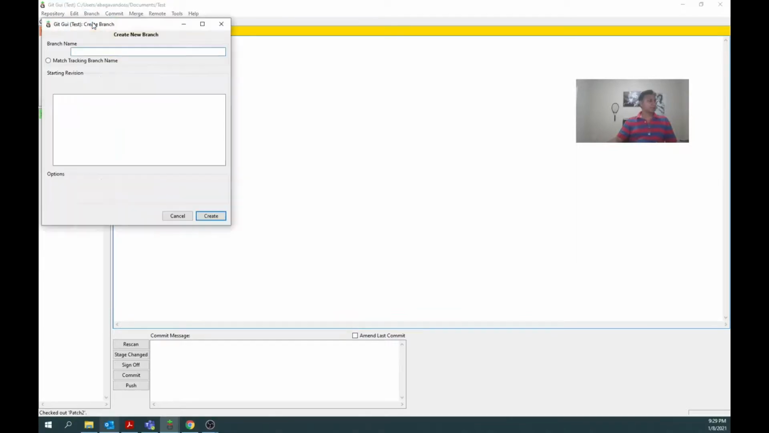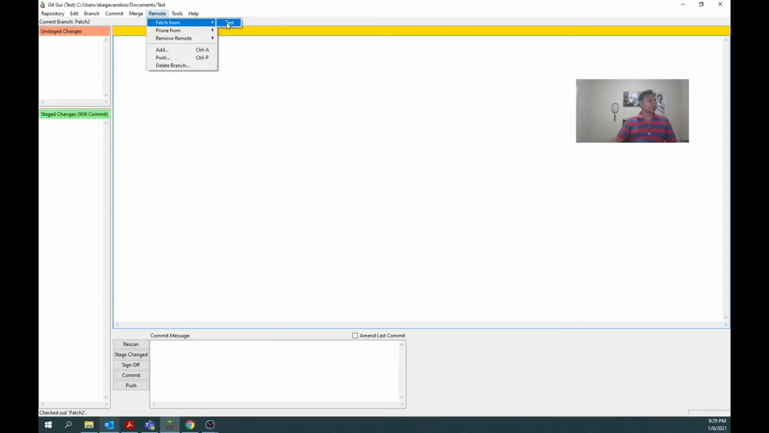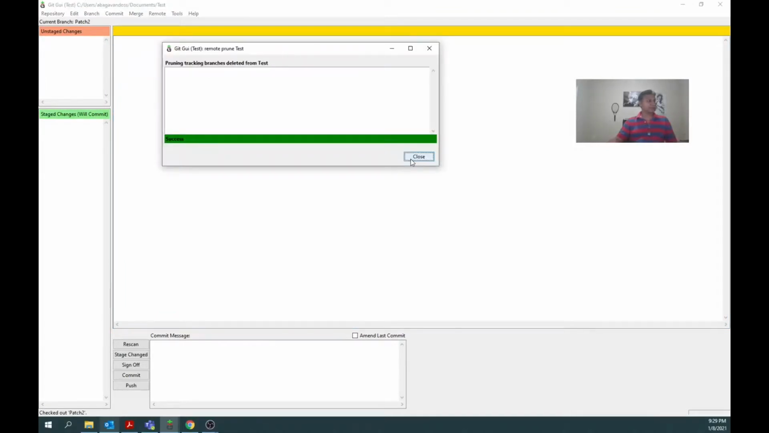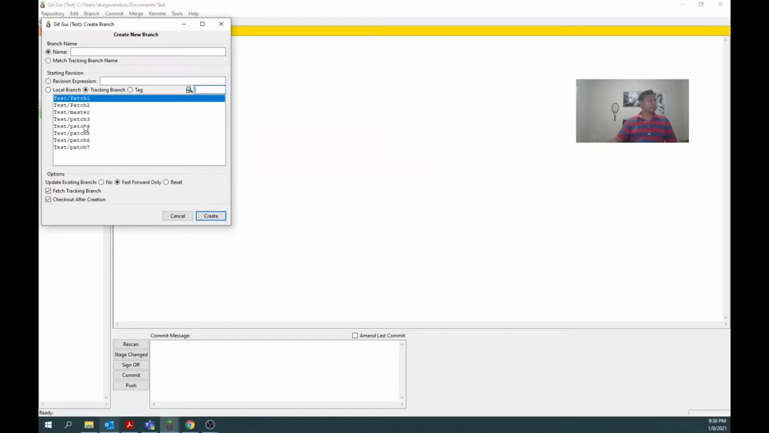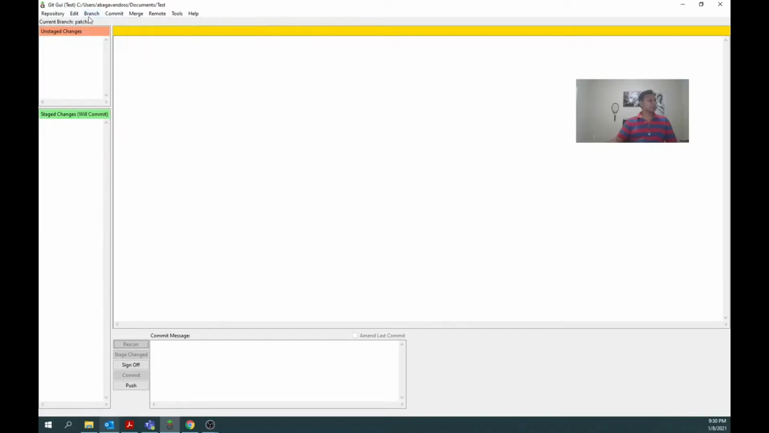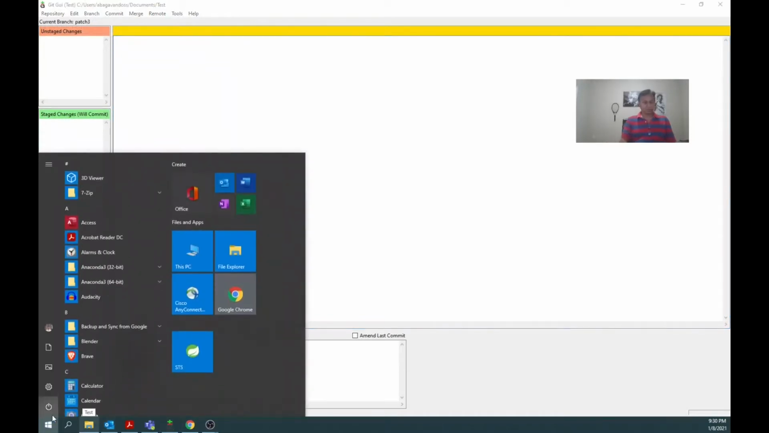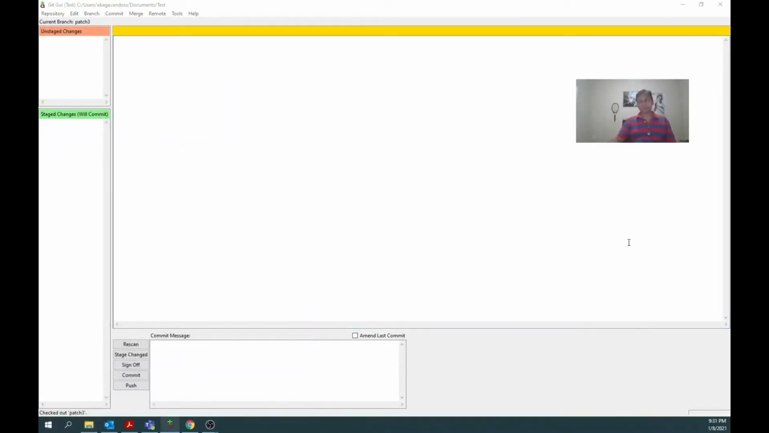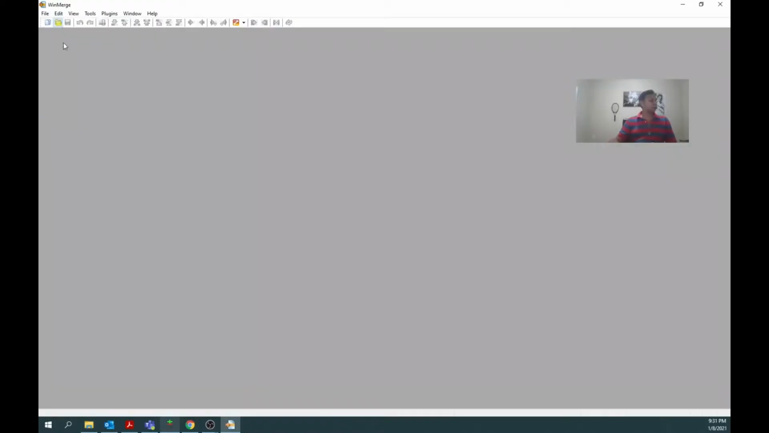Again, I'm going to create. For that, fetch from, pruning, because everything will be from the tracking branch. Patch 3, match patch 3, create, fetching patch 3 from test. Good. Now I do checkout. Patch 3 has been checked out. Now using the tool called WinMerge, I'm going to compare the file.